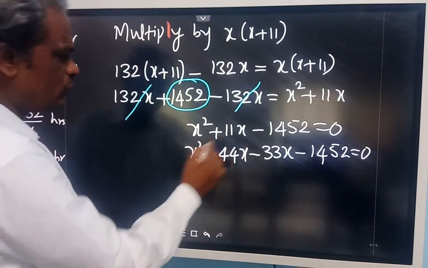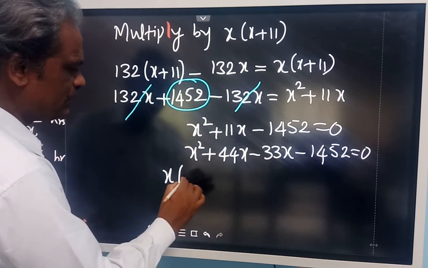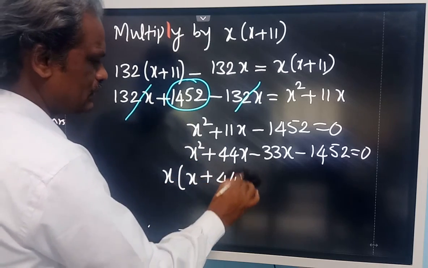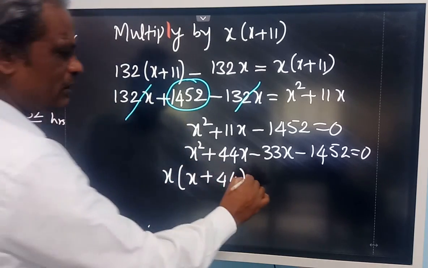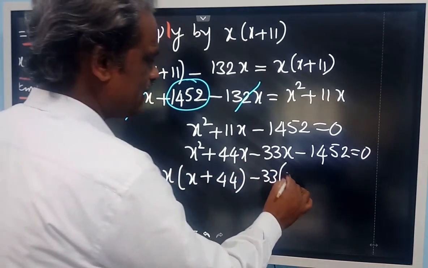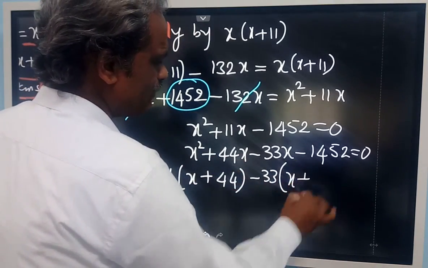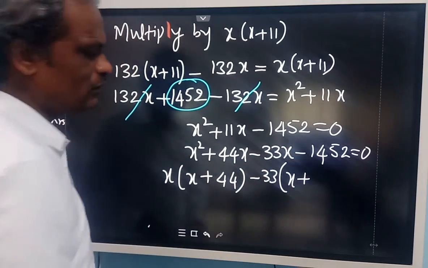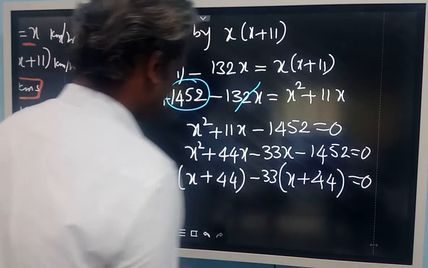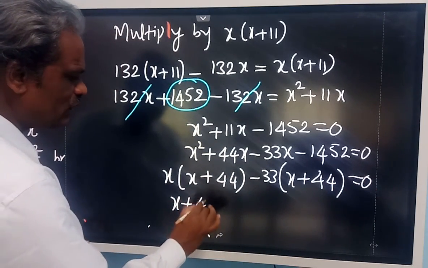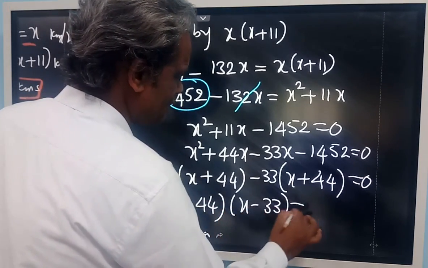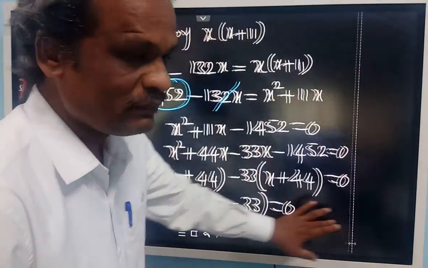Okay. Now you prove this one, take x common. Once you take x common here, x remains, then 44. You are taking only x common. From here you take minus 33 common. Minus 33 you take common, here x. Then minus, it becomes plus 33 into 44 only. So 44. So it is equal to 0. So you are getting x plus 44 and x minus 33 is equal to 0. So equate both of them to 0.